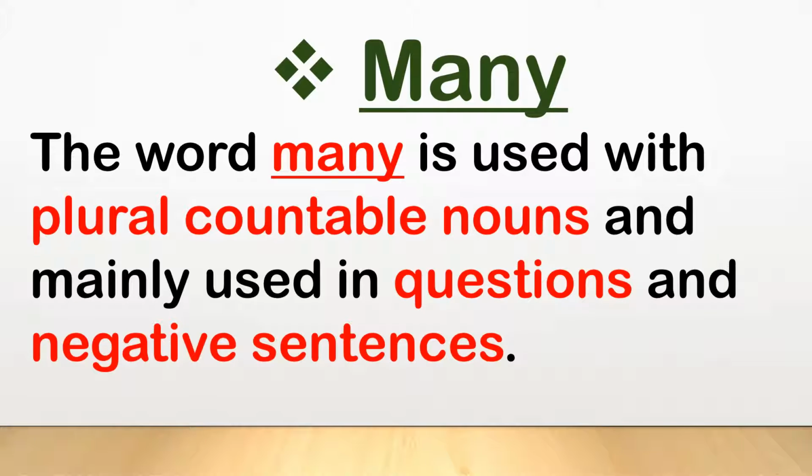Children, now we will see how and when the word many is used. The word many is used with plural countable nouns and mainly used in questions and negative sentences.